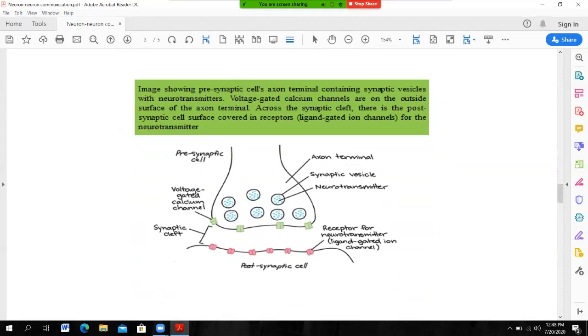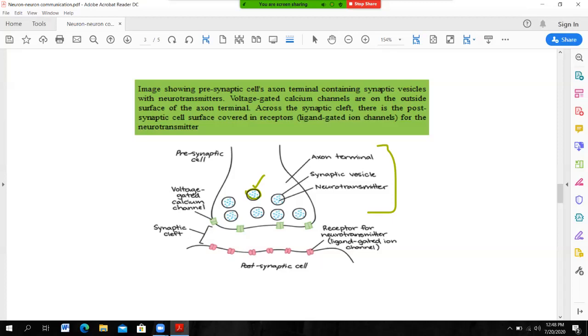For example, this is the presynaptic neuron, and this is the terminal portion of this presynaptic neuron. This is called the synaptic knob. This synaptic knob contains synaptic vesicles, and these vesicles contain neurotransmitters.